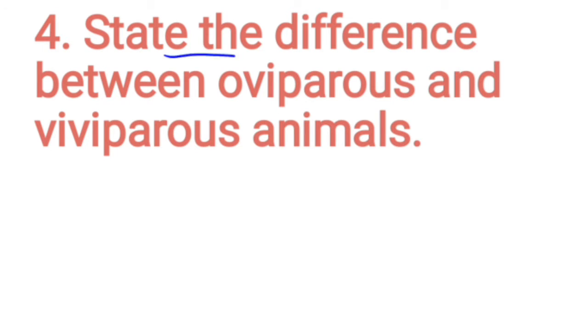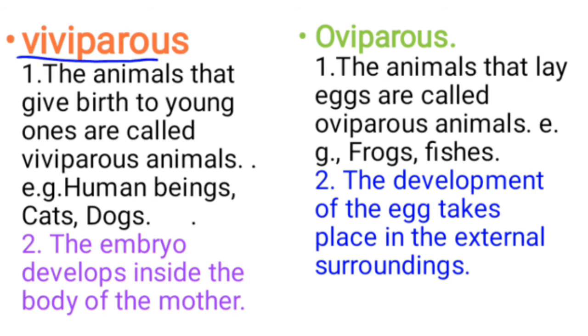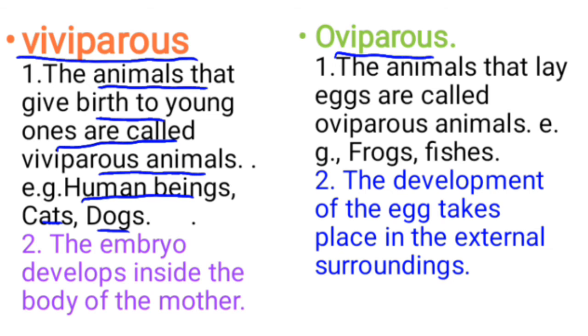State the difference between oviparous and viviparous animals. Viviparous animals: the animals that give birth to young ones are called viviparous animals, for example human beings, cats, dogs, etc. Oviparous: the animals that lay eggs are called oviparous animals, for example frogs, fishes.